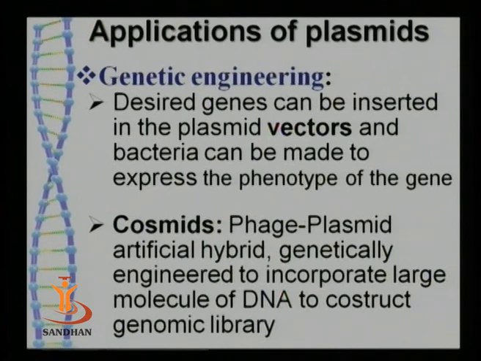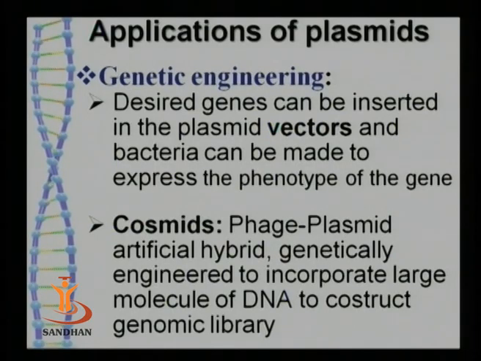As I have told you, genetic engineering techniques require certain vectors, and these vectors need to be small in size. They should be relatively small; the smaller, the better, because we can attach the required outside genes to them and send them back inside the host. So plasmids are one of the most important types of vectors because they are small in size.